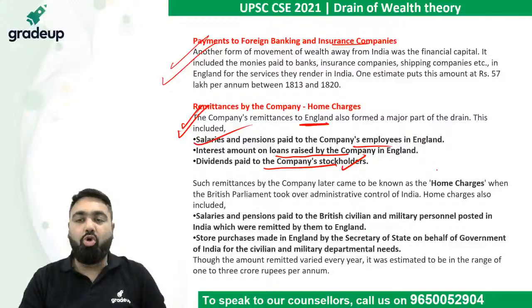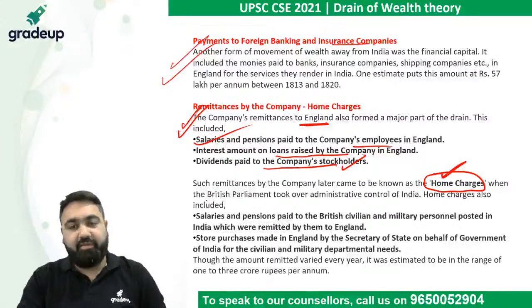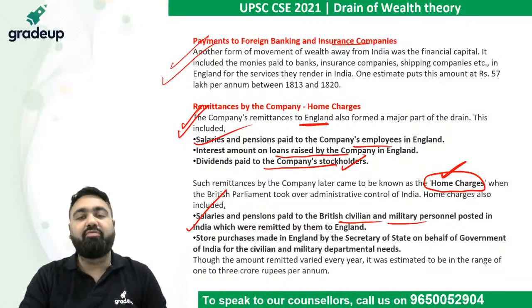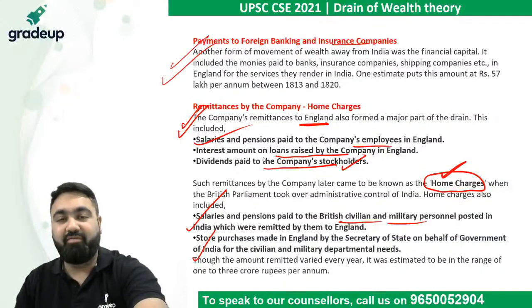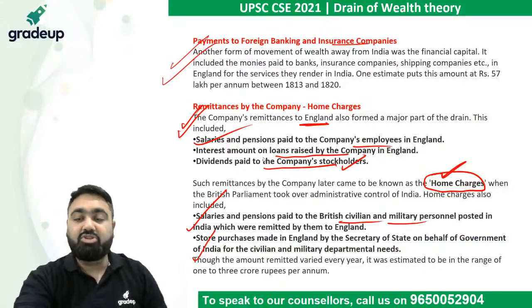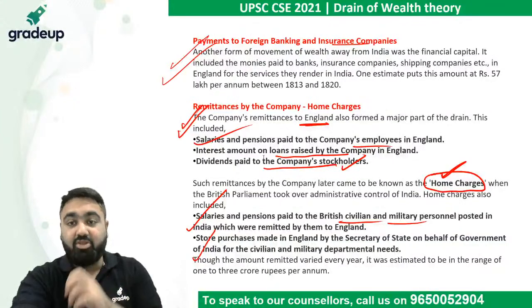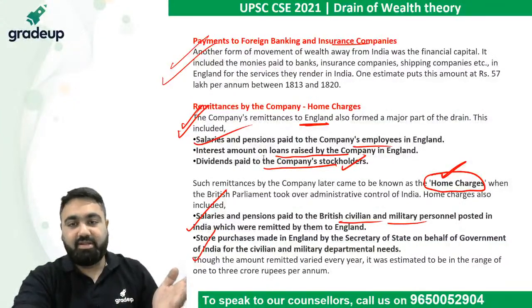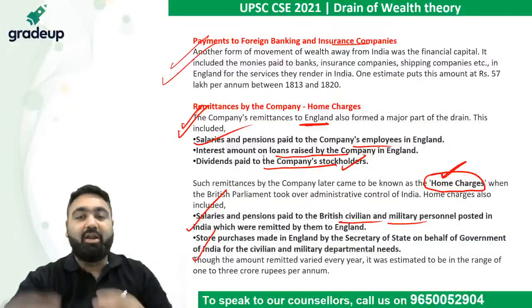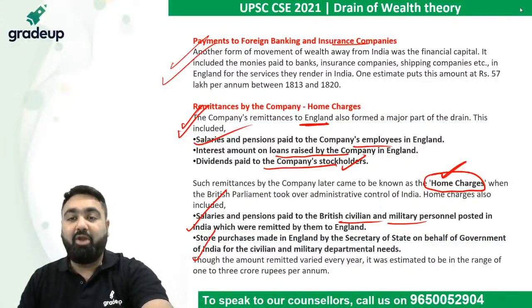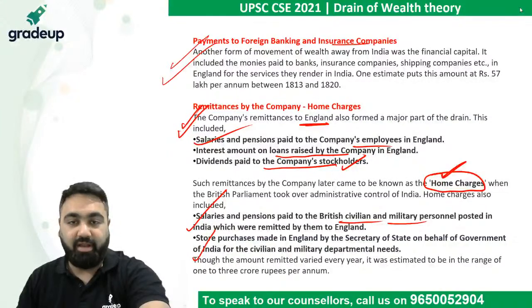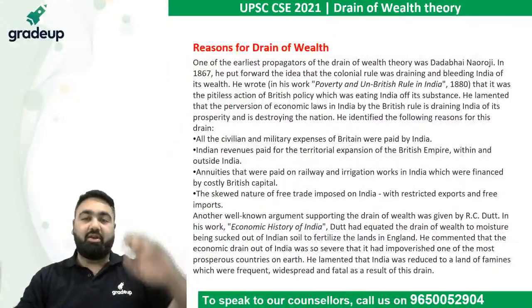It was called home charges, that India was actually paying on behalf of everyone who was in England. The salary and pension of British civilians and military personnel, all of it was being paid through India. Any expenses made, anything bought on behalf of the East India Company back in England was all given from India's pocket, even though India never asked for it. See, we never asked for people to be employed in the India Council or those kinds of things, but all of those people were employed and all of that money had to come from India. All of that became a part of the drain of wealth.